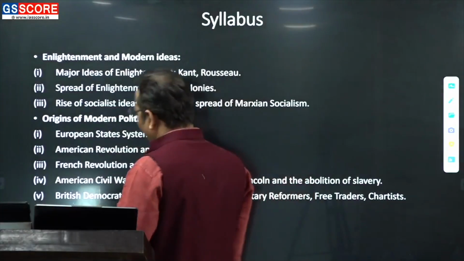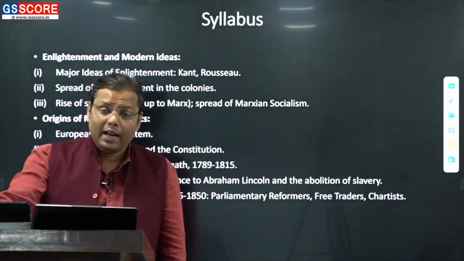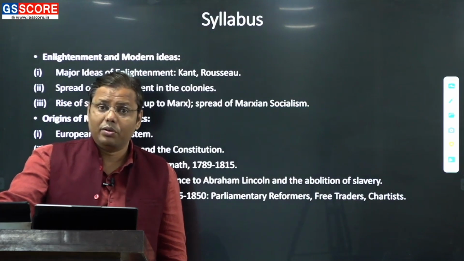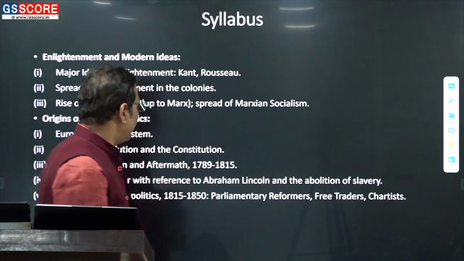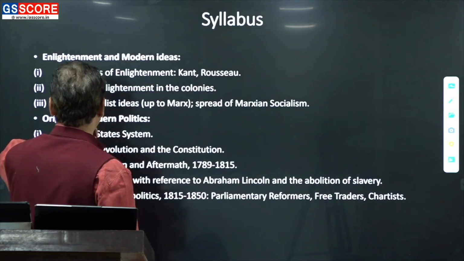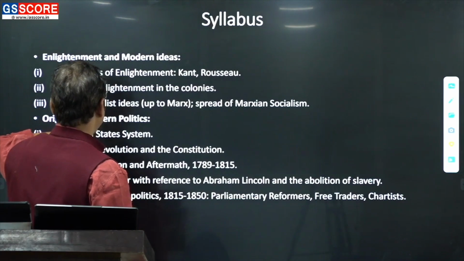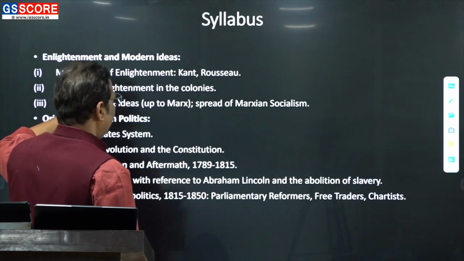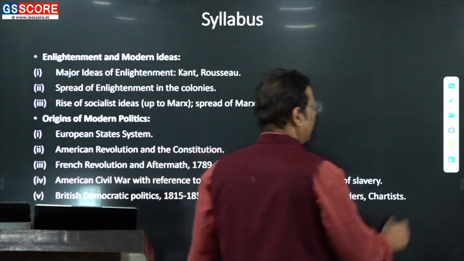Now, the way we have discussed it in the last few lectures, in the same way we are going to discuss world history also. If we go to world history, we'll find this is the syllabus, and these are the first two units of the syllabus. The first unit is asking about the Enlightenment and modern ideas. It is a very important topic, and in fact every year you might find questions from this part.